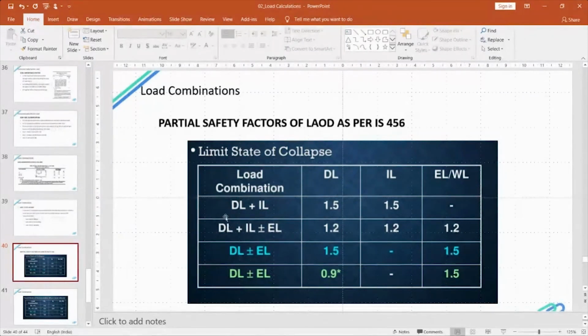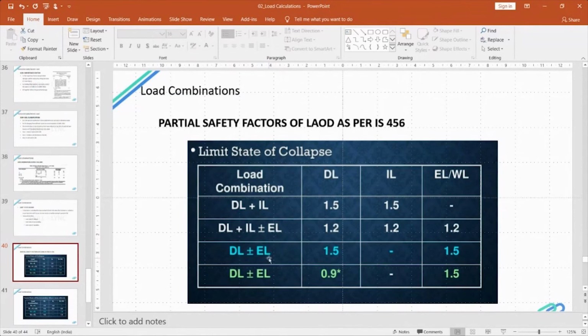Here it is 1.5 because we have taken the combination of two loads. The limit state of collapse combinations are dead load plus live load, and dead load plus live load plus earthquake load, where plus or minus indicates positive X and positive Z, negative X and negative Z. Dead load and earthquake load, and wind load and earthquake load, don't come in the same category.